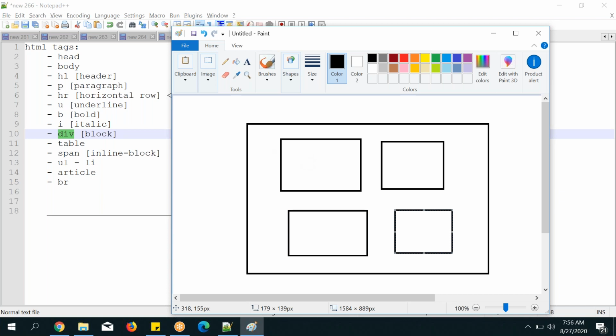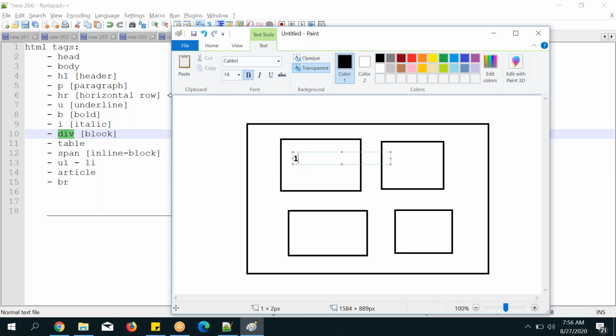Think in that way. Here the first bedroom, the second bedroom, the bathroom and the kitchen.